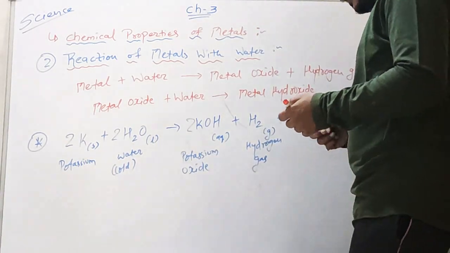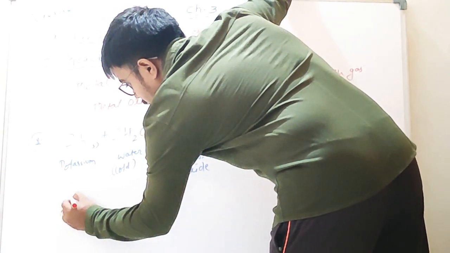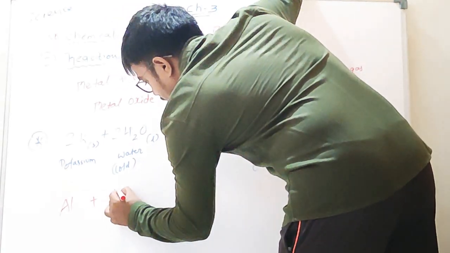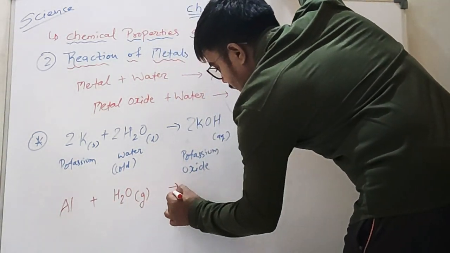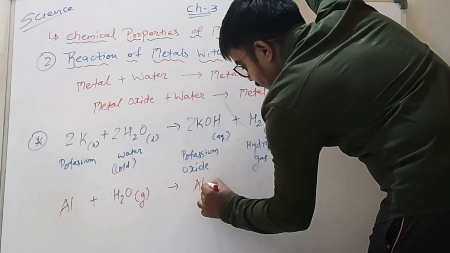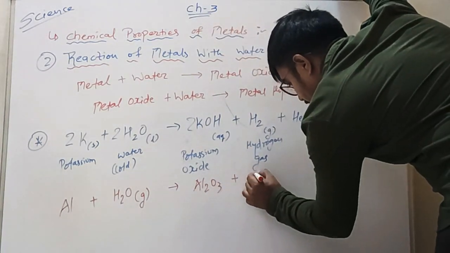So when aluminium reacts with steam, that is H2O in gaseous form, it forms aluminium oxide plus hydrogen gas.